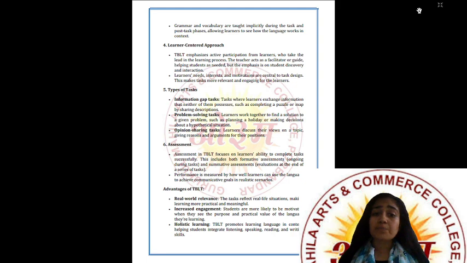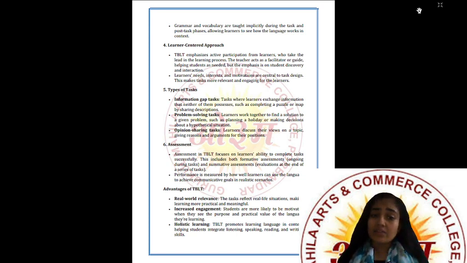Fifth one is types of tasks. The first one is information gap task, then problem solving tasks, and opinion sharing tasks. In information gap tasks, learners exchange information that neither of them possesses, such as completing a puzzle or map by sharing descriptions. Descriptions will be shared by them, and they'll solve the puzzle or complete the map. So when the descriptions come, it means some interaction is going on, right?